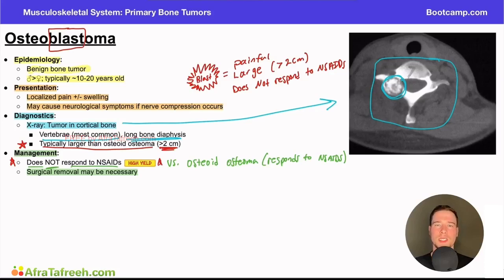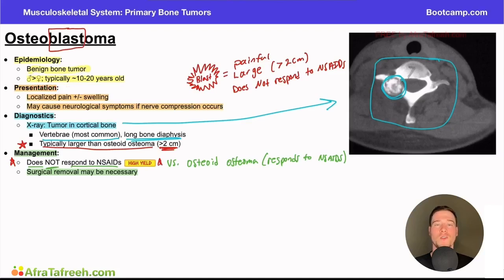So a potential question they could give you includes something along the lines of a 15-year-old patient presents to the pediatrician with new onset upper back and neck pain. The patient feels well overall and denies any known trauma to the area. He reports occasional numbness and tingling down the right arm as well. And the patient's mother reports they have been trying conservative measures such as stretching, ice, and anti-inflammatories, but these do not seem to improve the symptoms. The question could then ask, which of the following bone tumors is the patient most likely to have?